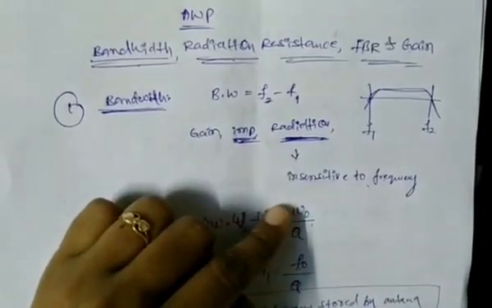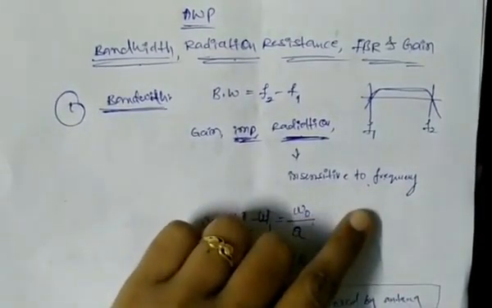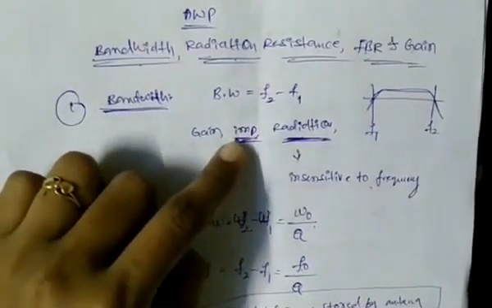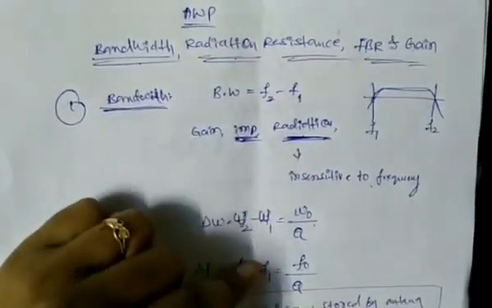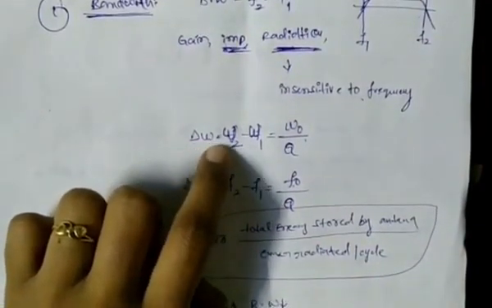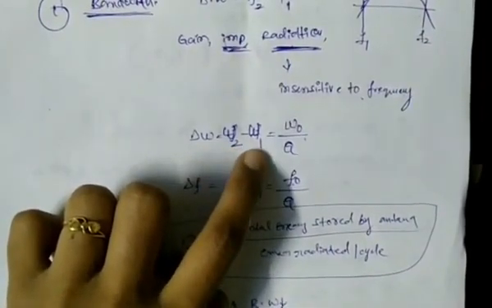That is, the radiation pattern changes less rapidly with respect to the frequency. That's why the antenna bandwidth is controlled by the impedance variation, and it is inversely proportional to the Q factor of the antenna. Here bandwidth delta omega is equal to omega 2 minus omega 1. This is the upper cutoff frequency, this is the lower cutoff frequency.